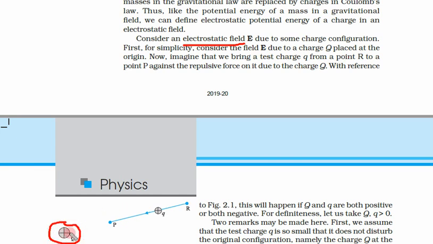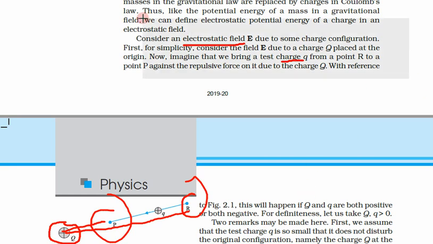From the origin we are considering the distance of point R and point P. Now imagine that we bring a test charge from point R to point P, so we are bringing it from here to here, against the repulsive force. Since both are positive, the forces must be repulsive due to the charge Q.